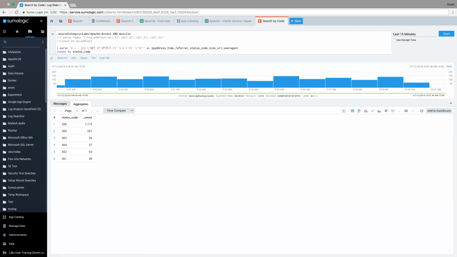Looks like we just got a question. When parsing with the mouse and highlighting, is every value created assumed to be a string, or can you assign data types? A string. So these are strings. It's just simply looking at the message and doing very straightforward pattern recognition.